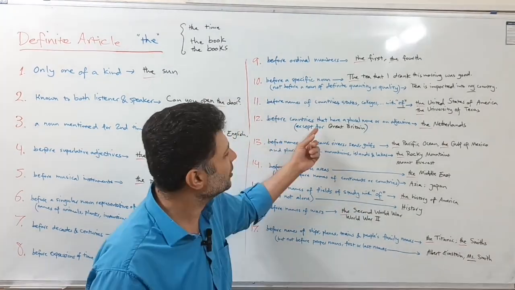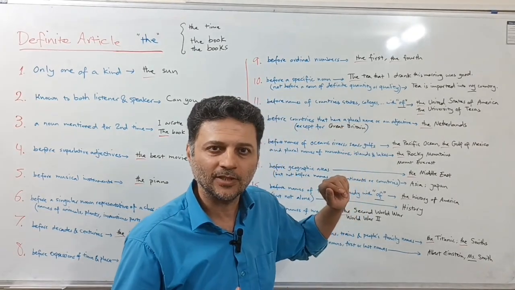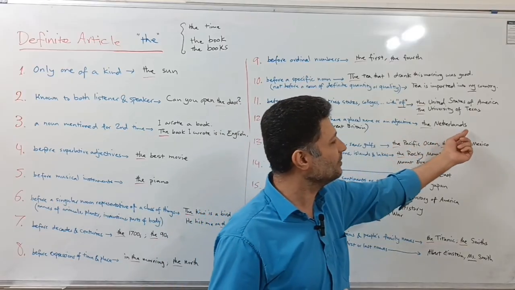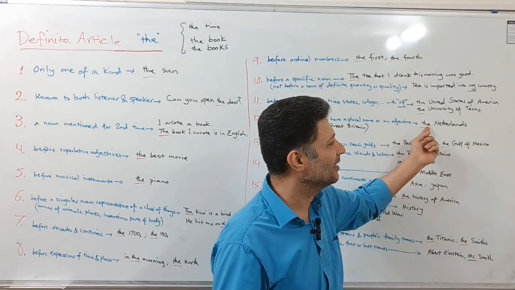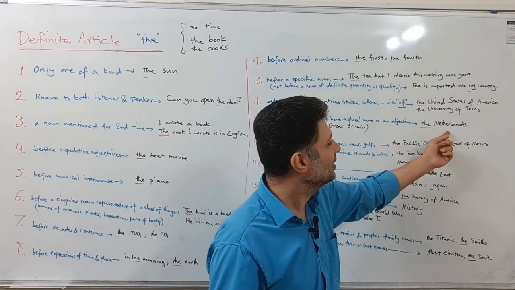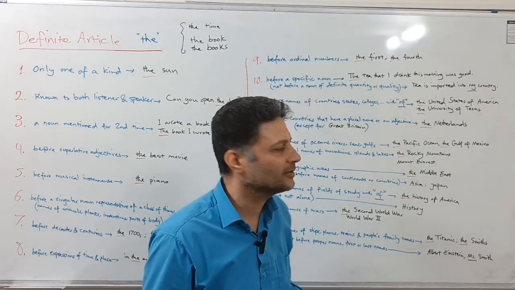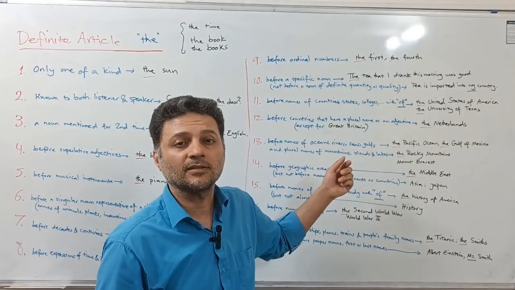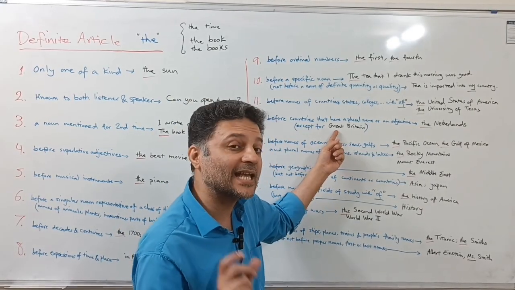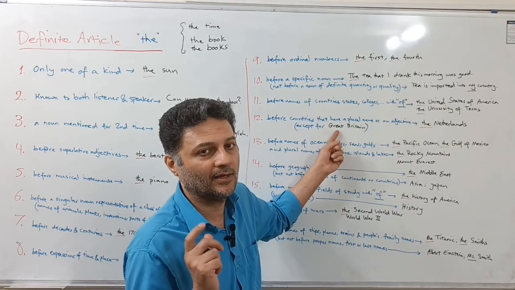Number 12, before countries that have a plural name or an adjective before them, right? Like, for example, plural names like the Netherlands, the Maldives, the Philippines. Well, probably because it consists of many places or islands or something like that, they use "the" before it, and also the plural form. Except for Britain. Although Britain has an adjective before it, it doesn't take "the", right?